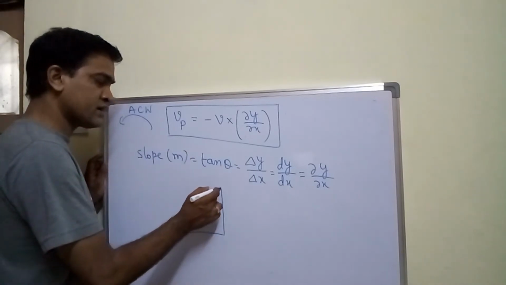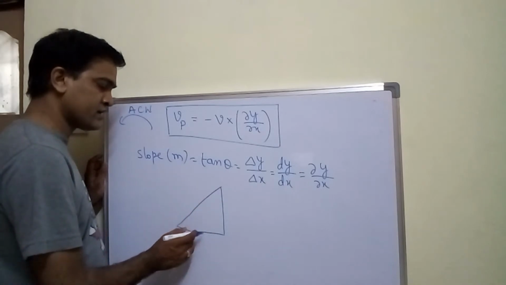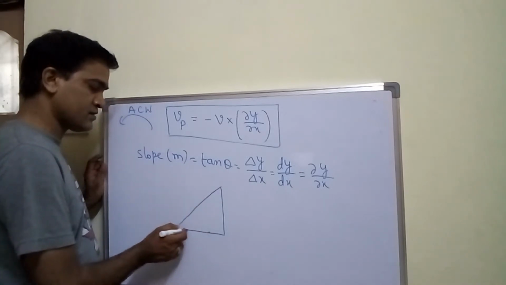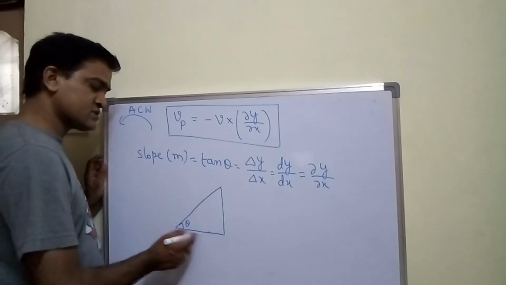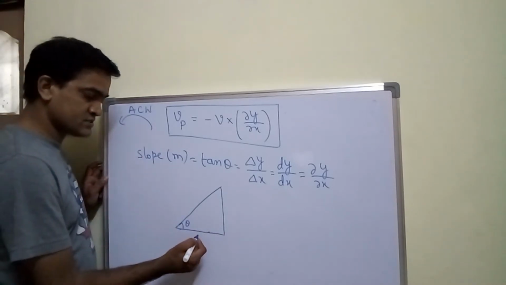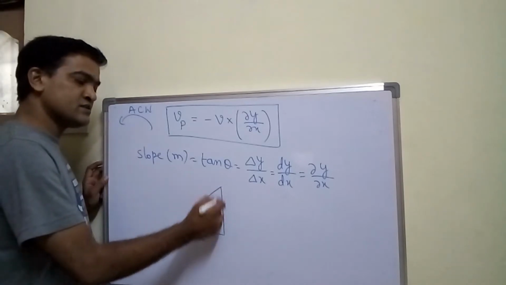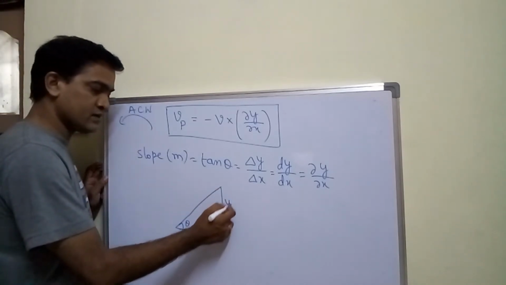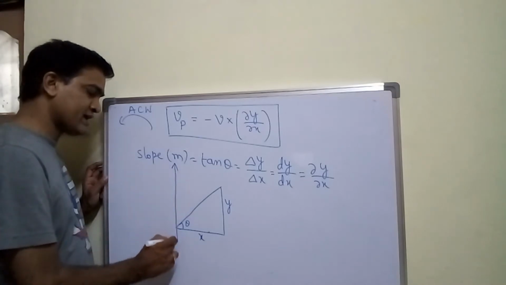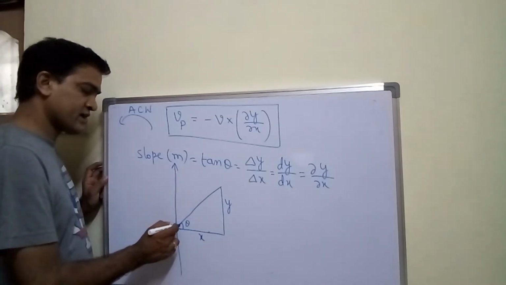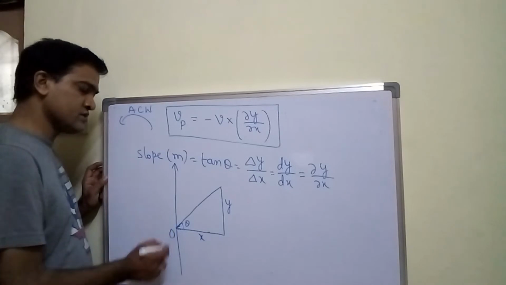If I construct a right angle triangle, if I take this angle as theta, and if I take this horizontal line as x and this vertical line as y, or better I'll show you by drawing the coordinate axes. I'll take this as origin.